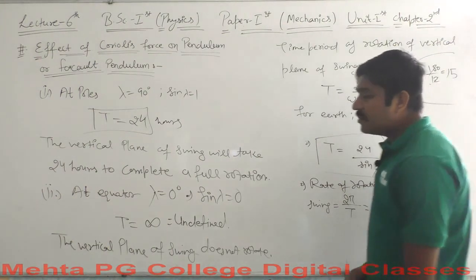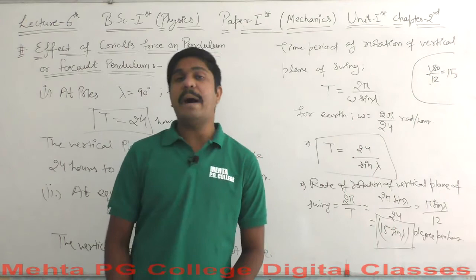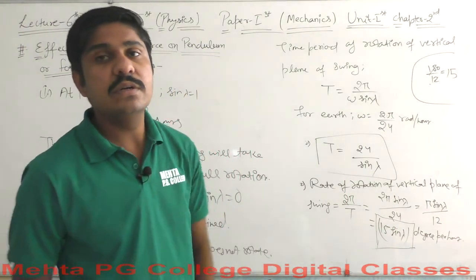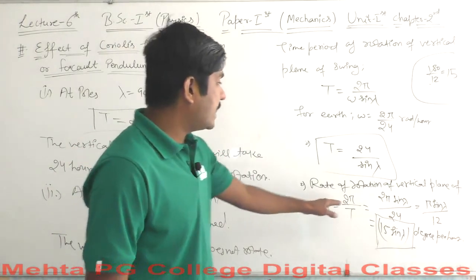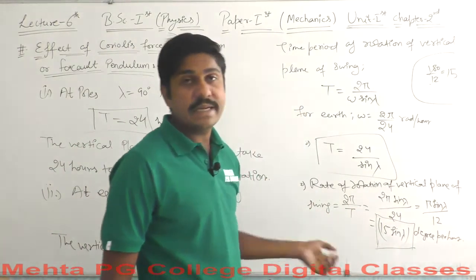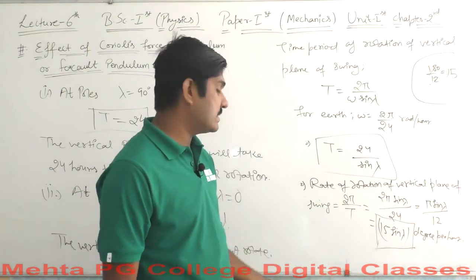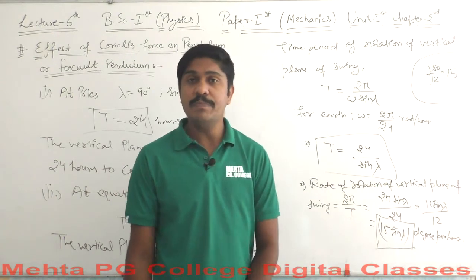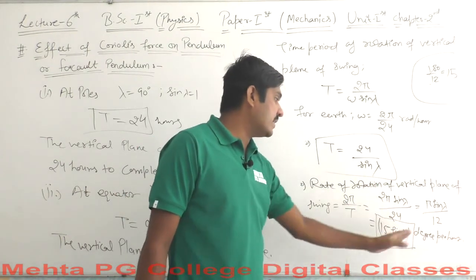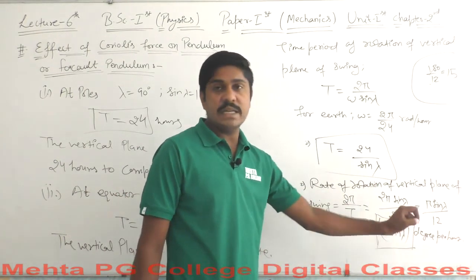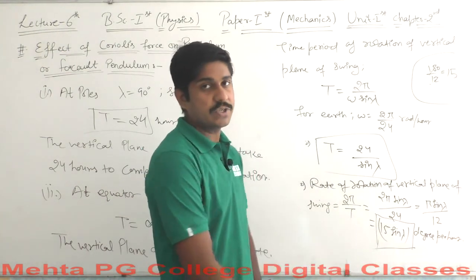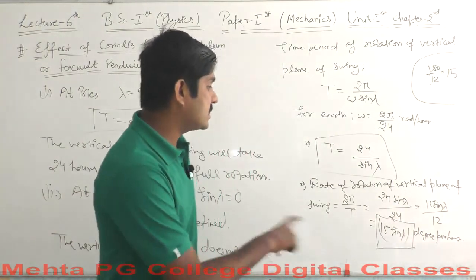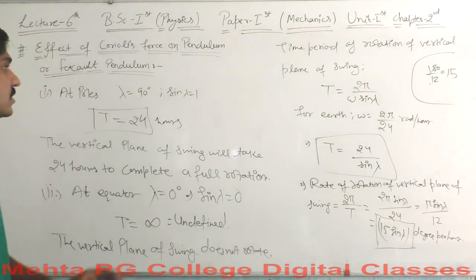Okay, so now we should talk about the rate by which the vertical plane will rotate. We are talking about only the rotation of the vertical plane here. So the rate of rotation of the vertical plane of the swing is equal to 2 pi, which is the total distance, over the time T in which it will rotate. Using all the values here, we end up with 15 sine of lambda degrees per hour. So this is the rate of rotation.